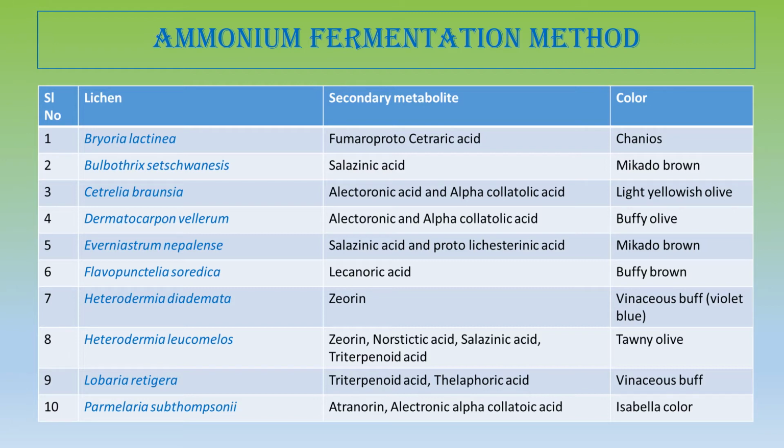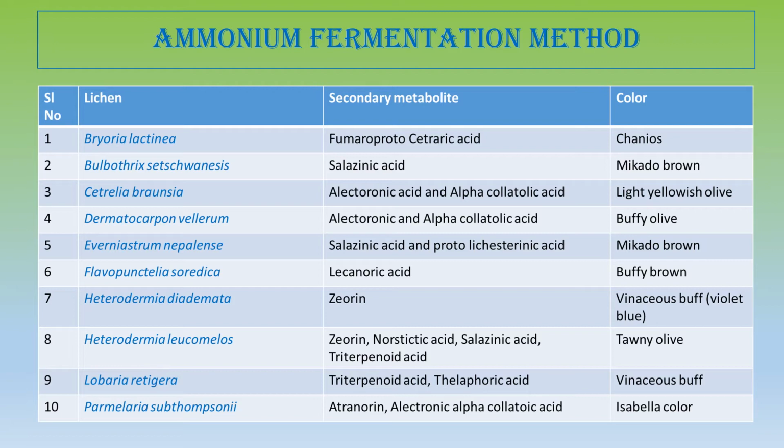So next, number 4 is Dermatocarpon vellereum. Now this Dermatocarpon vellereum belongs to Verrucariaceae, and they produce electronic acid and alpha collatolic acid. Now, this electronic acid is a very common depsidone found in lichen and fungi, and they produce puffy olive color by ammonia fermentation method. The number 5 is Everniastrum nepalensis.